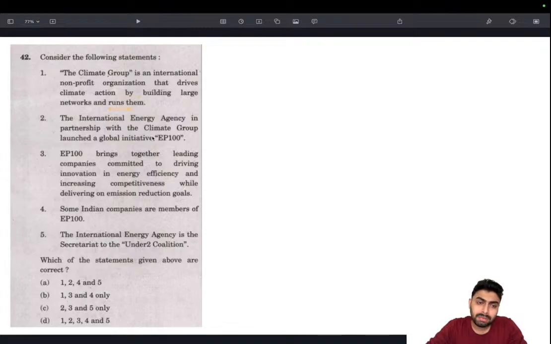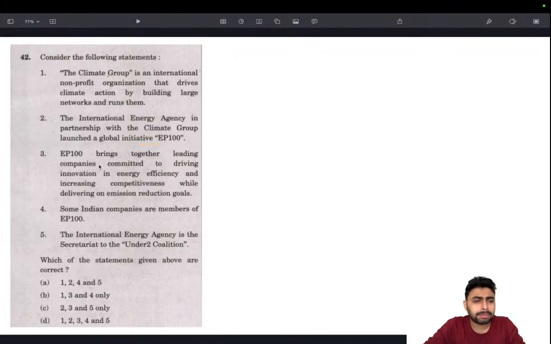International Energy Agency, in partnership with Climate Group, launched the global initiative EP100. Okay, International Energy Agency. Think about the mandate of the International Energy Agency. They are more focused on a safe and predictable supply of energy across the globe, and mostly they are focusing on non-renewable energy. But they will obviously be a stakeholder in this climate participation, because they are one of the major polluting supply chains in the network. So IEA, in partnership with Climate Group, launching EP100 is possible, but we have to look for more. Maybe possible. I cannot eliminate it right away.